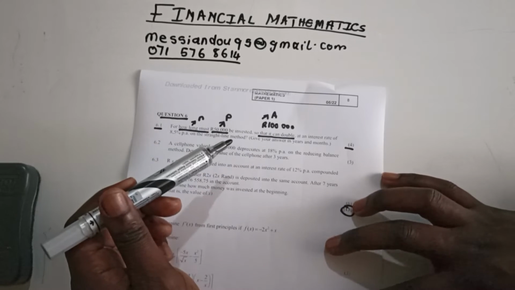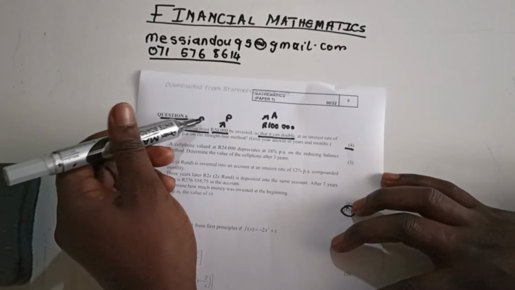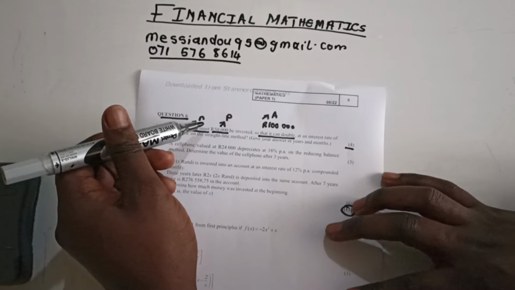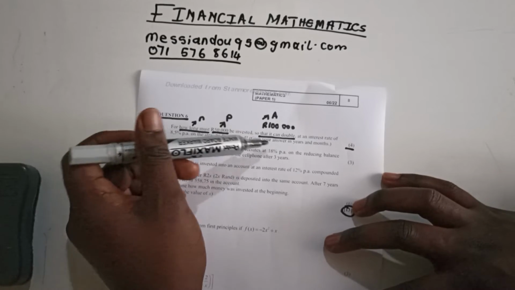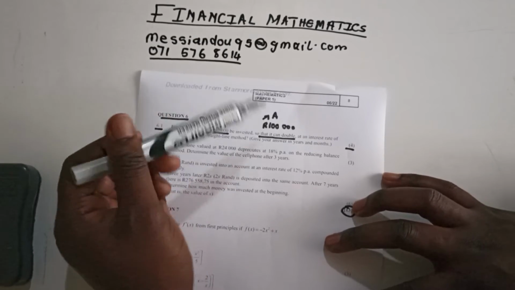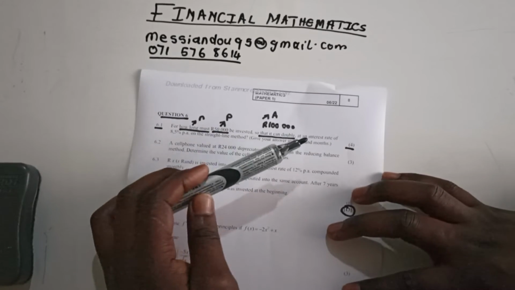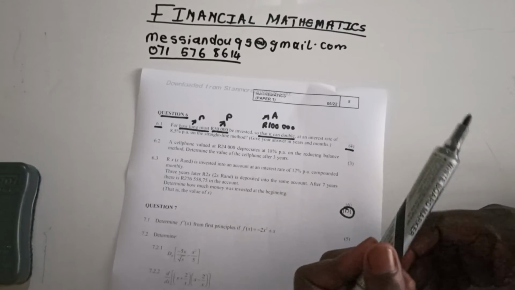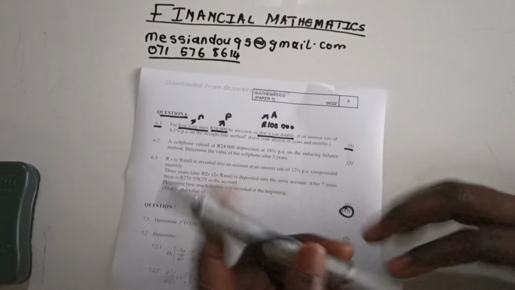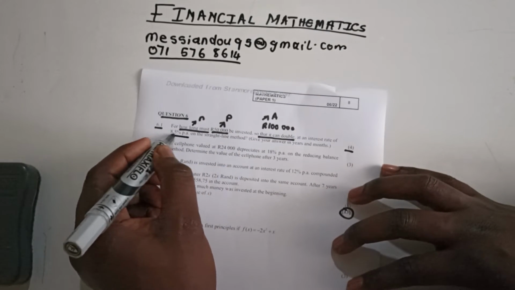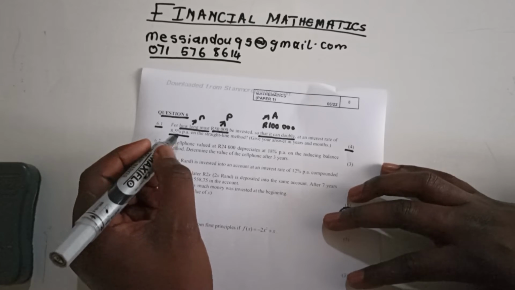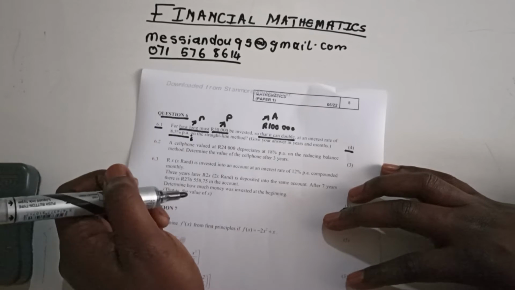So they need the period: how long does it take to double this amount, to give us this 100K, at an interest rate of 8.5% per annum. This is just our i.